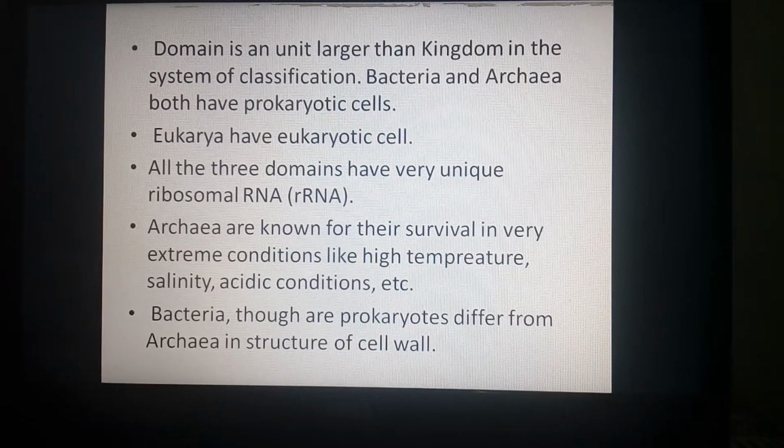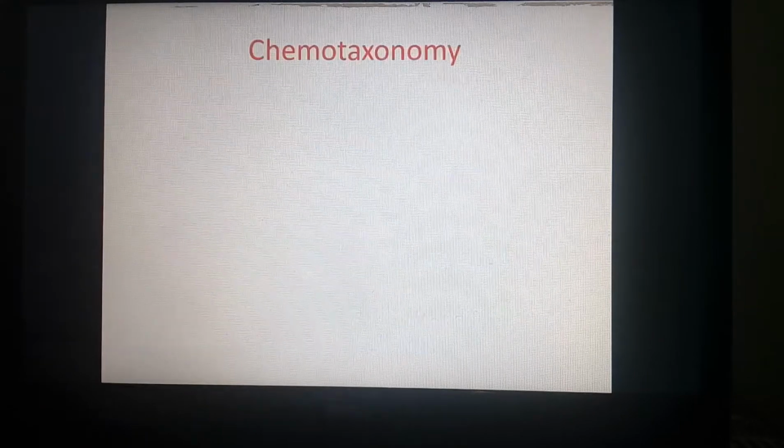Bacteria, though prokaryotic, differ from the archaea in the structure of the cell wall. Actually, archaea and bacteria, we have put both of them in the prokaryotic cell. Still, they have a difference between them in the structure of a cell wall. So they get separated from each other.